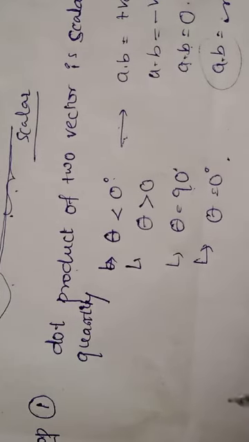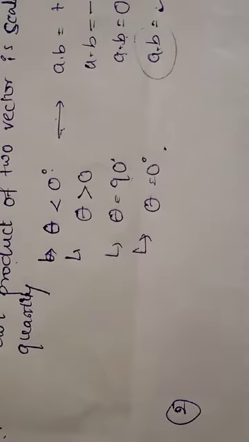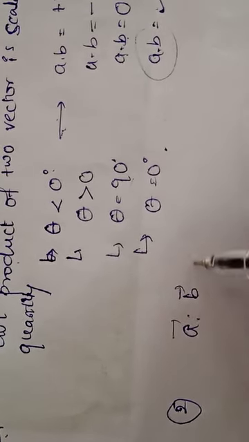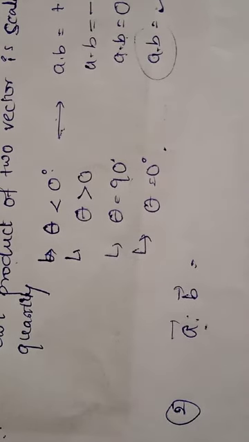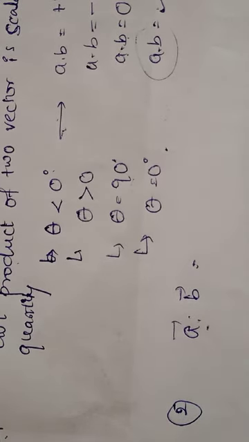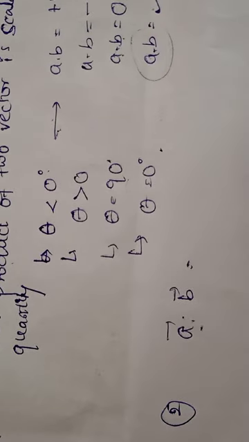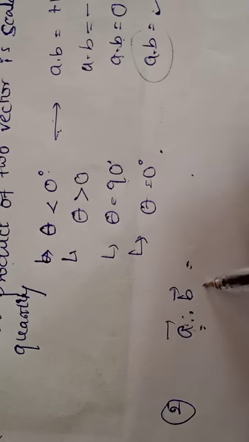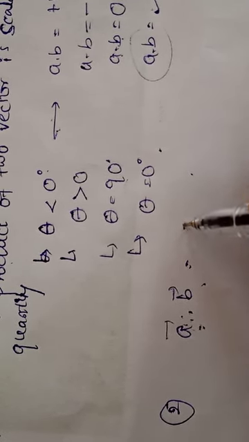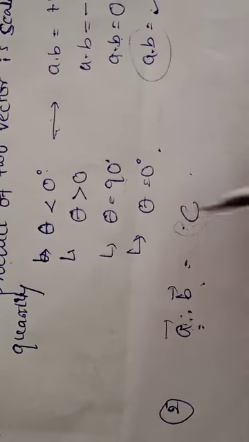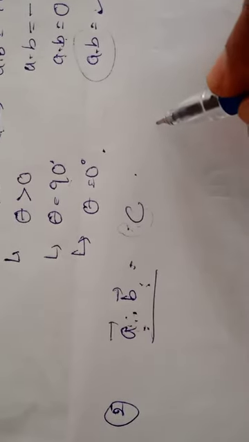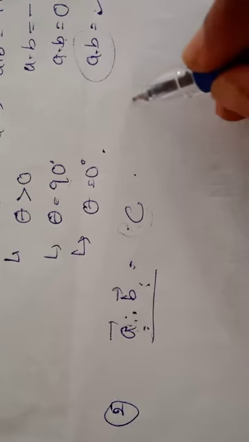Then the second property is, if A and B are non-zero vectors, it means their product is not equal to 0, it has a certain value. Let's write what this is. A is a vector and B is a vector. This product is non-zero, it has a certain value, let's say some C. Okay. Then what does this mean? It means both A and B are perpendicular to each other.